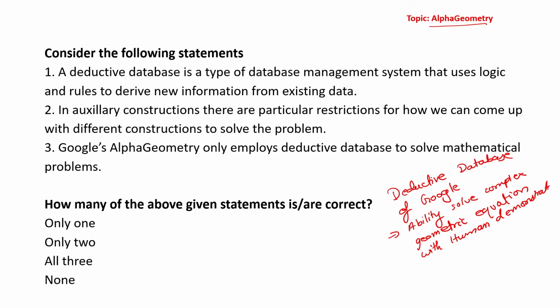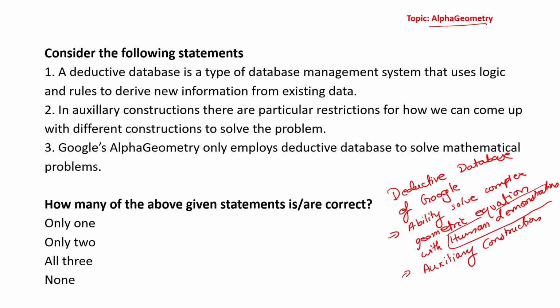So up till now, what has been the case? A demonstration will be provided to AI, and AI will then use the demonstration for the purpose of future problem solving. But the same is not something that has happened with AlphaGeometry. Alright, what it also does is it uses something called as auxiliary construction.